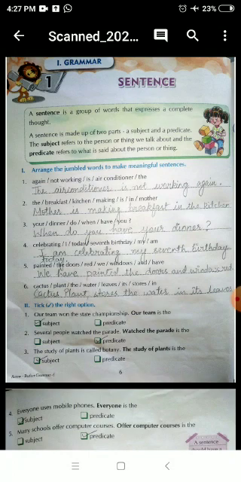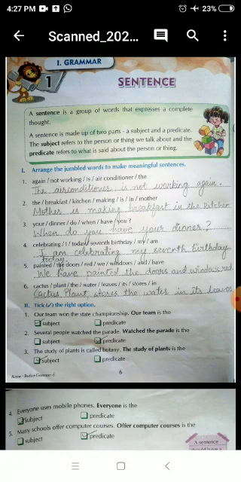And students, a sentence always starts with a capital letter and ends with a full stop. So it will always start with a capital letter and it will end with a full stop. The next important thing is there are two parts of a sentence.